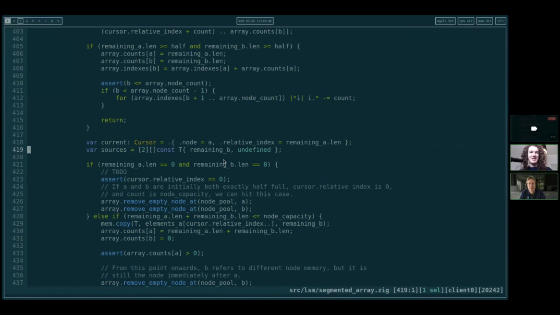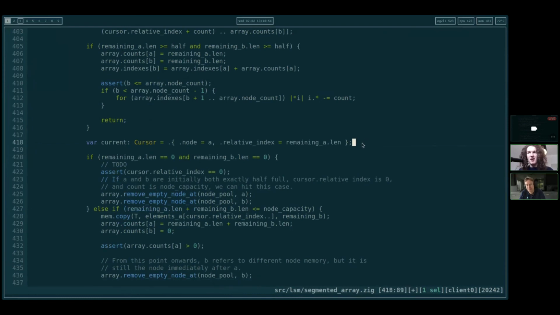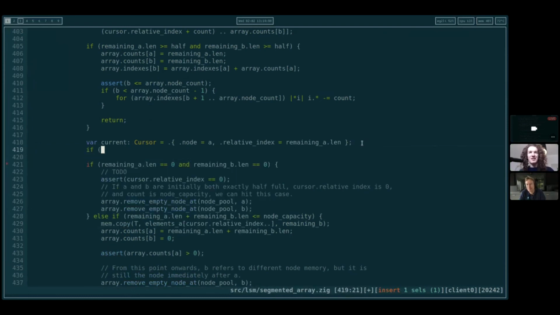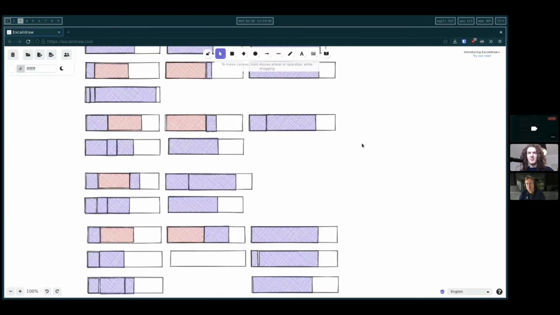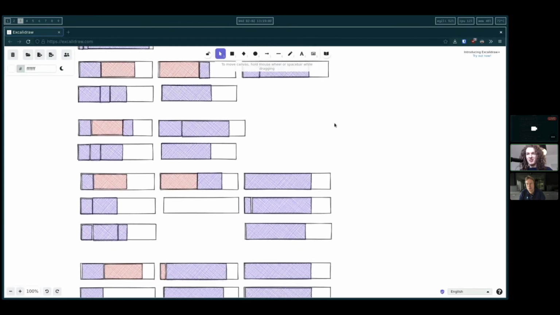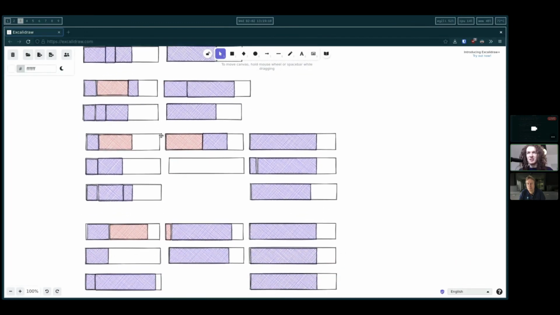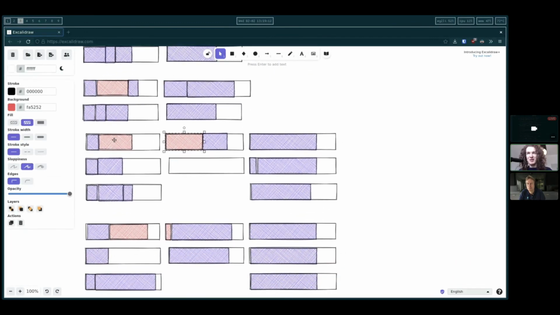It's just that at the end we want to know which node we ended up on, so we can keep current. I think we should get rid of sources. Okay, cool. So the first thing to do, we always copy over B then? Can we diagram this out real quick? So this is the case. We've eliminated the case with one node. We have only two.